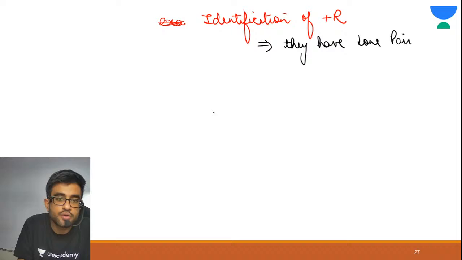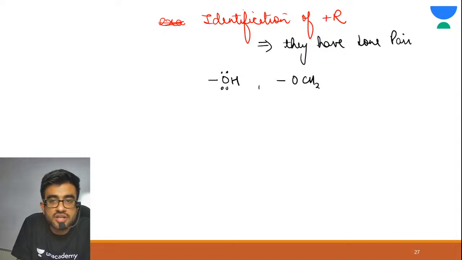Alright, let me give you examples. One example was OH, it has a lone pair. Another example is OCH3, again it has a lone pair. Getting my point?